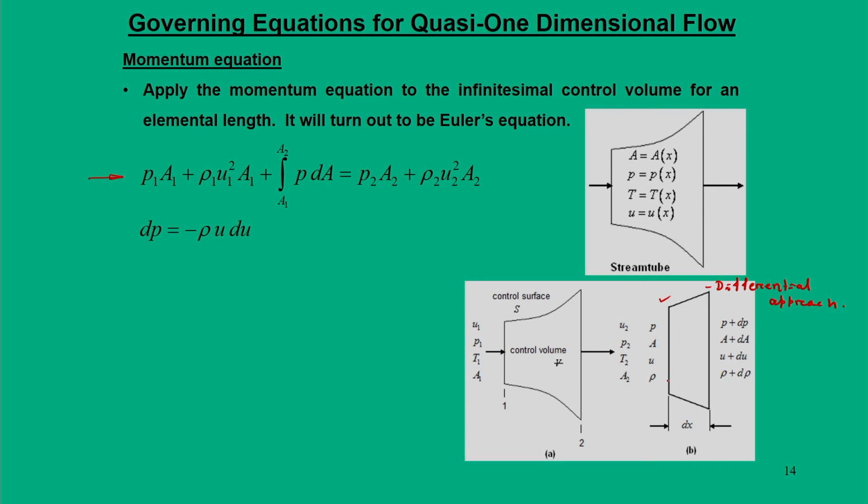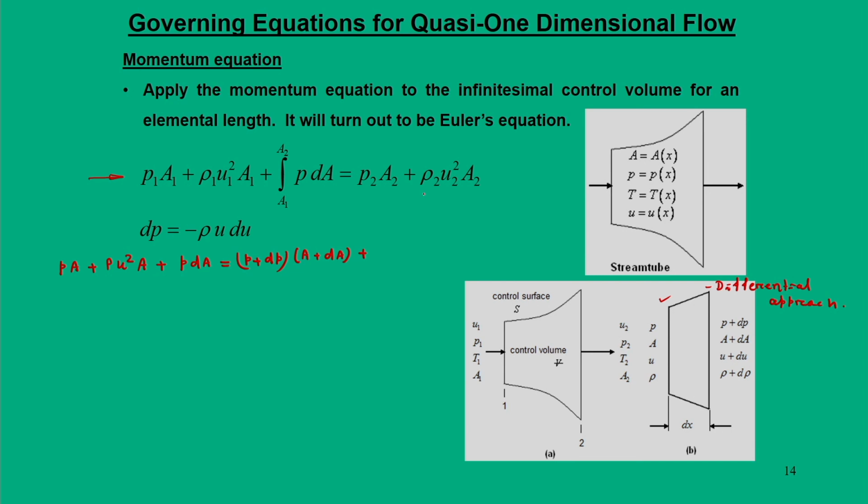So, if I write this equation for the figure shown in B, what we can write is P A plus rho u square A plus P dA. On the other side your pressure is P plus dP, so P 2 becomes P plus dP, multiplied by A plus dA.